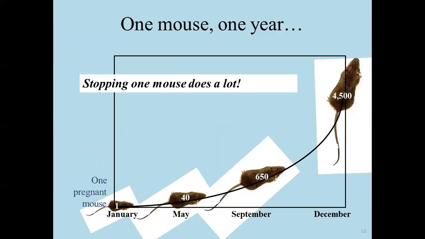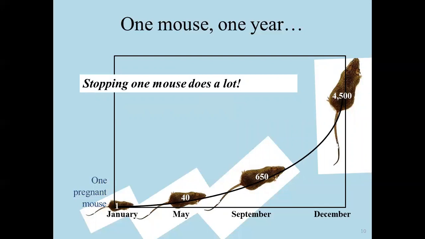One more common feature is about breeding. Within a year, if you do not stop one mouse, it does a lot. For example, if you take one pregnant mouse in the month of January, that will multiply into 40 by the month of May, and those 40 will once again become pregnant and multiply into 650 in the month of September, and from September it multiplies into 4500 by December.